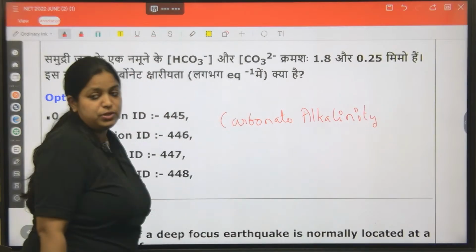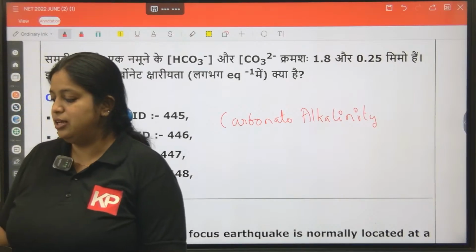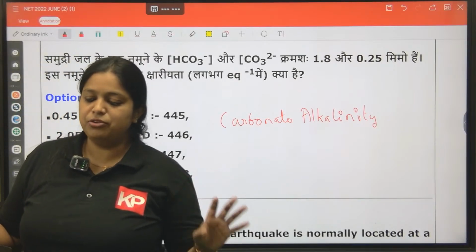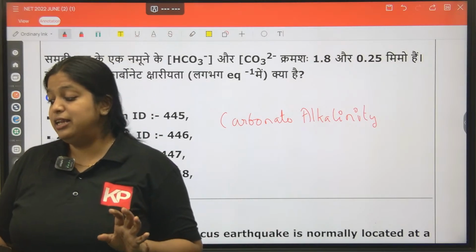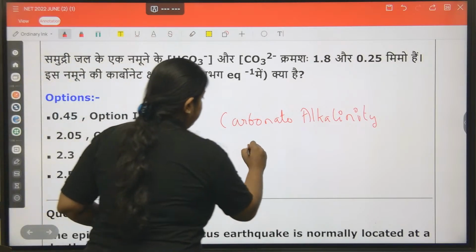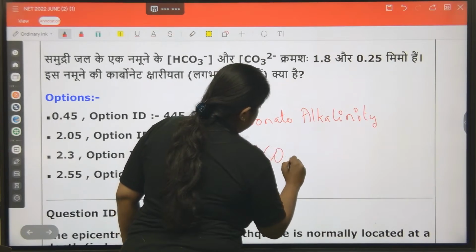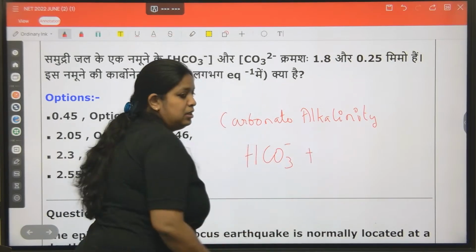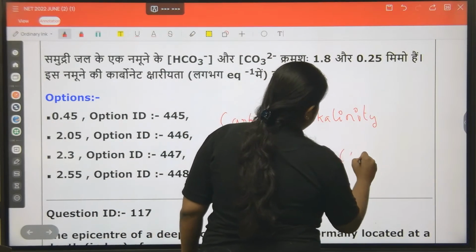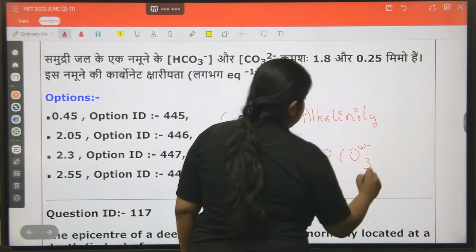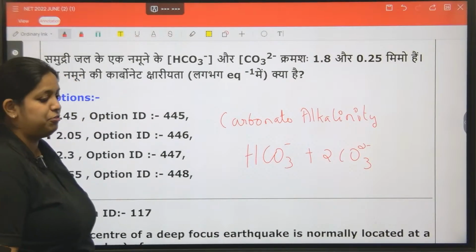There are so many equations for carbonate alkalinity. Basic thing that you have to keep in mind whenever they ask alkalinity is bicarbonate plus 2 carbonate. This is the basic equation that you have to know.